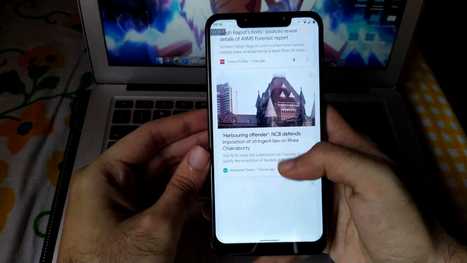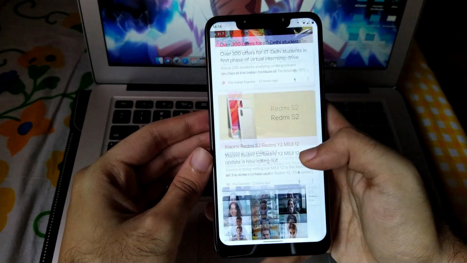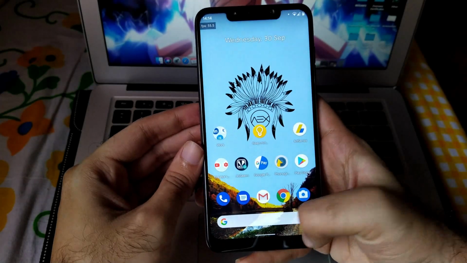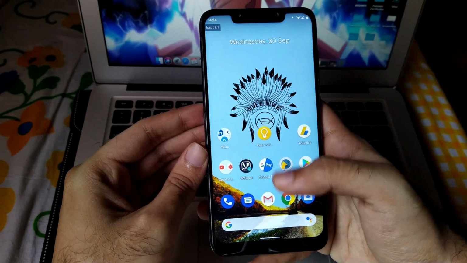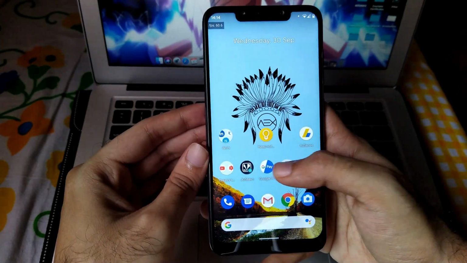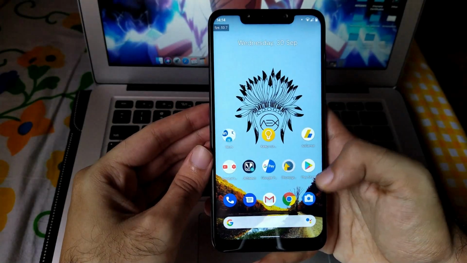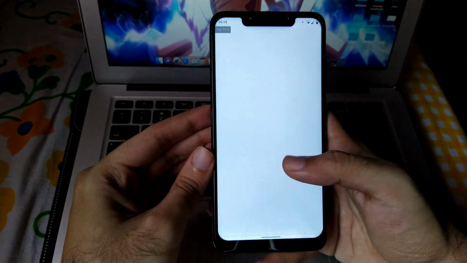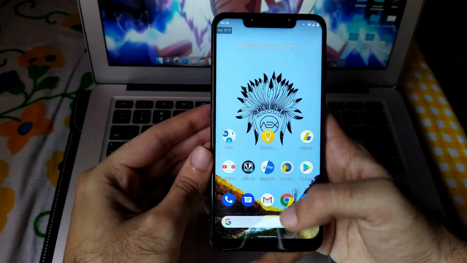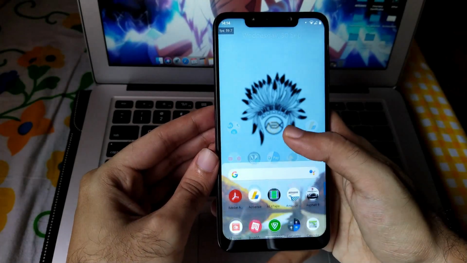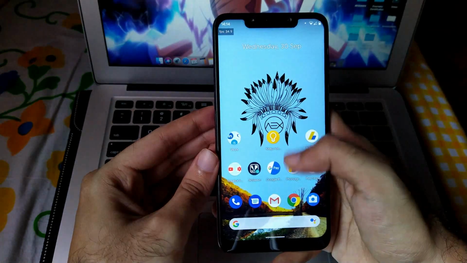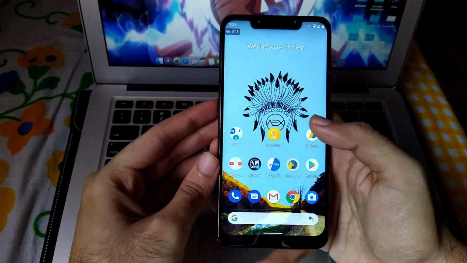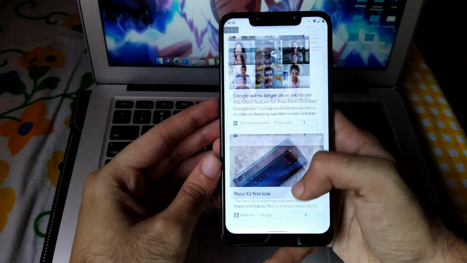So let's move towards the conclusion. If you ask me personally, when I first used this ROM and was testing all the features, it was unbelievable to see that such an unofficial build from the community brings such a good and stable ROM, which is almost a 90% stable Android 11 ROM. There are about 3 to 4 ROMs out there in the market right now which are based on Android R or 11 for Poco F1, but this ROM is just super stable, and trust me guys, you can use this for daily usage without any issues.